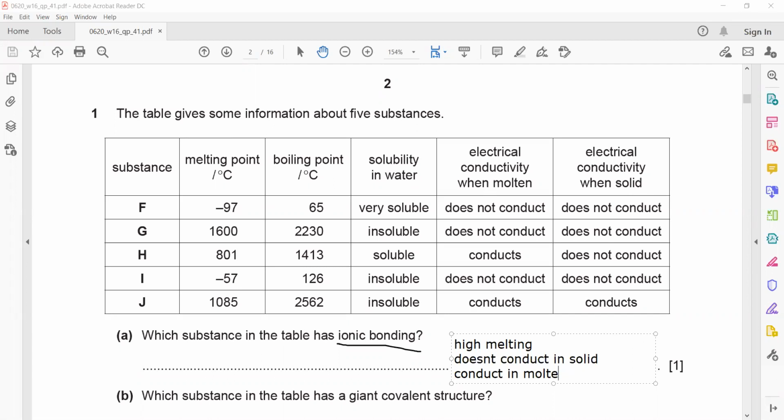They are solid at room temperature, and mostly they are water soluble. So these are some properties of ionic compounds.